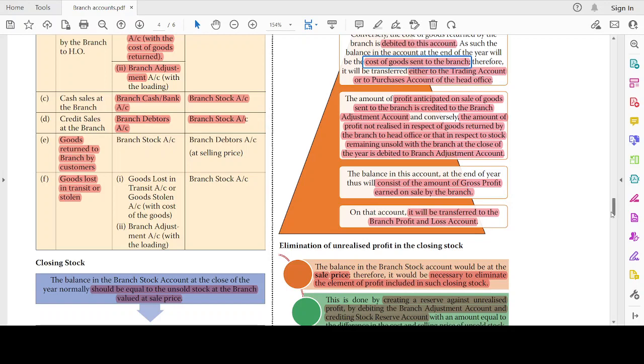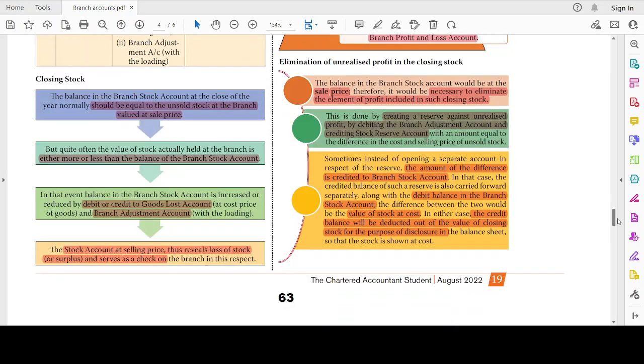And last, elimination of unrealized profit in the closing stock. How are we going to eliminate it? The balance in the branch stock account will be at sale price, right? Therefore, it will be necessary to eliminate the element of profit included in such closing stock. This is done by creating a reserve against unrealized profit by debiting the branch adjustment account and crediting what? Stock reserve account, with an amount equal to the difference between the cost and selling price of the unsold stock.